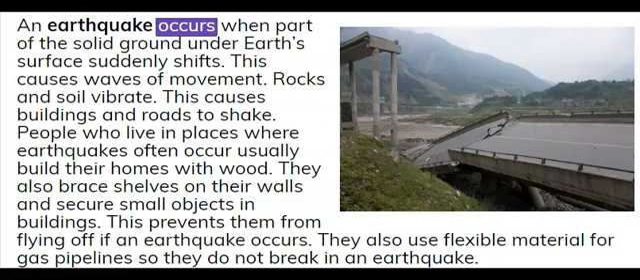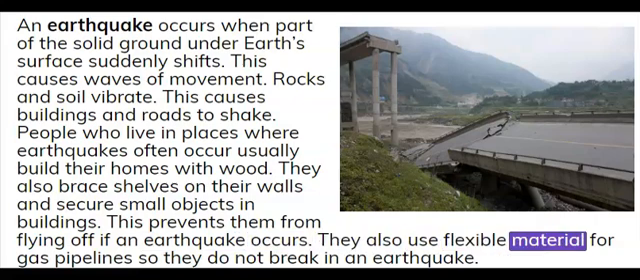An earthquake occurs when part of the solid ground under Earth's surface suddenly shifts. This causes waves of movement. Rocks and soil vibrate. This causes buildings and roads to shake. People who live in places where earthquakes often occur usually build their homes with wood. They also brace shelves on their walls and secure small objects in buildings. This prevents them from flying off if an earthquake occurs. They also use flexible material for gas pipelines so they do not break in an earthquake.